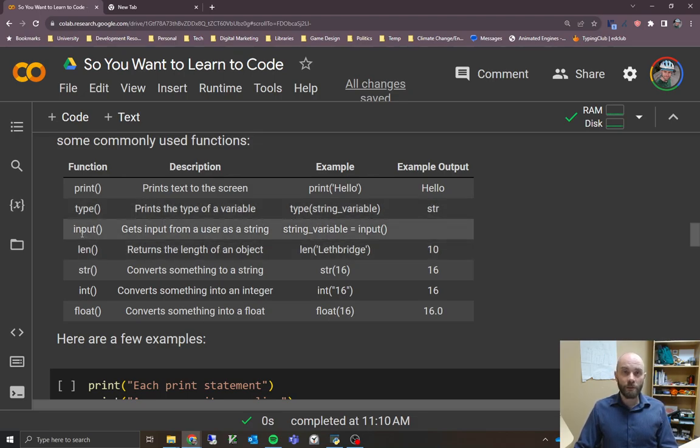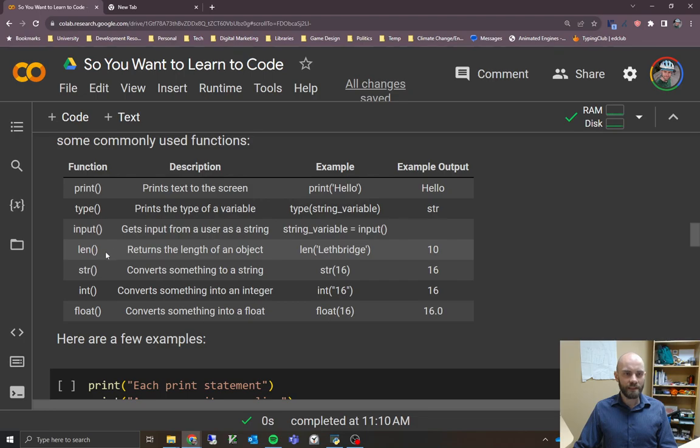The third example is the input function. That is going to get input from a user, and it's going to store that as a string. That's going to be important later, so try to keep that in mind. The way that looks is we are calling this input function. In this case, we're not going to give it any arguments. We're just going to leave that blank. And then we're going to store that in a string variable, so we're doing an assignment statement here. Whatever the user types in the box and then hits enter is going to go into this string variable and get stored. We won't get any output from that because it's just remembering something. It's not actually printing anything out to the screen.